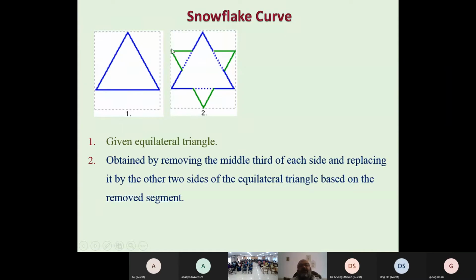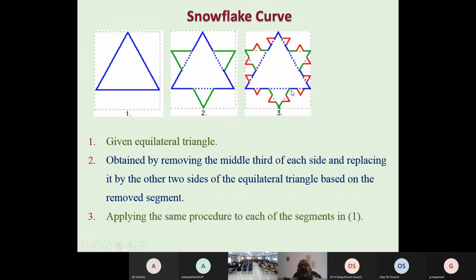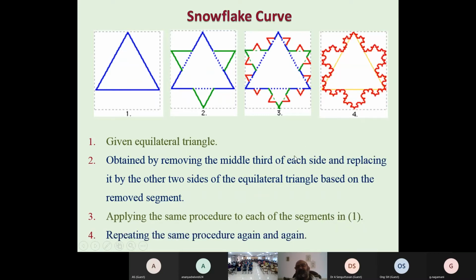We remove the dotted part and place the green line on the third of each side, replacing it by the other two sides of an equilateral triangle based on the removed segment. Continue this process, applying the same process to each segment, and we get this third picture, and finally, repeating the same process, we get the last picture. This is a snowflake curve, and this is a fractal.